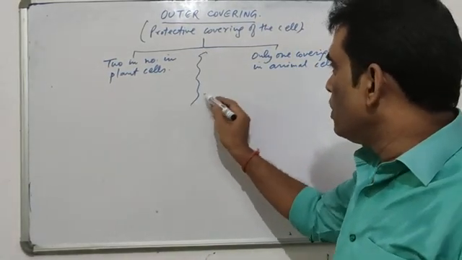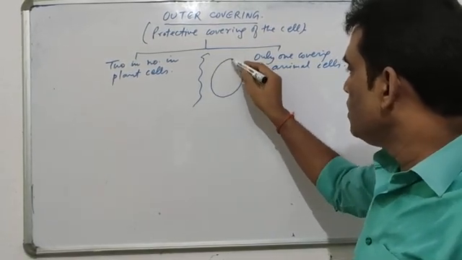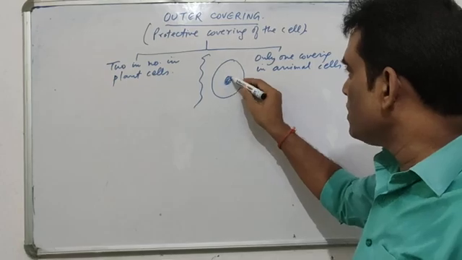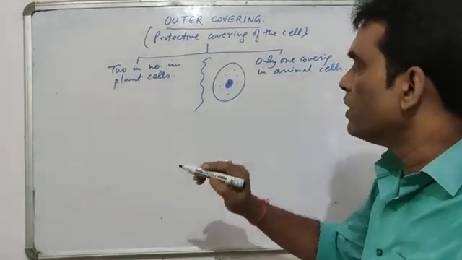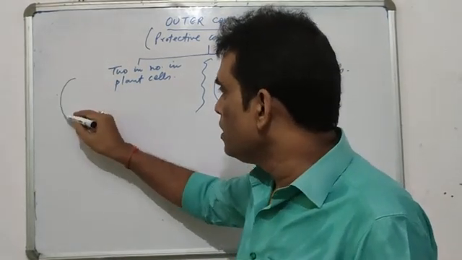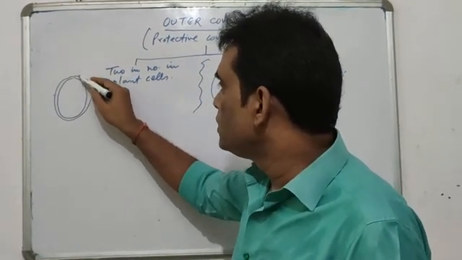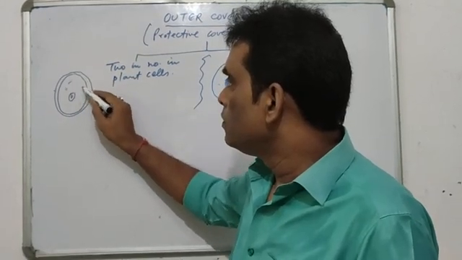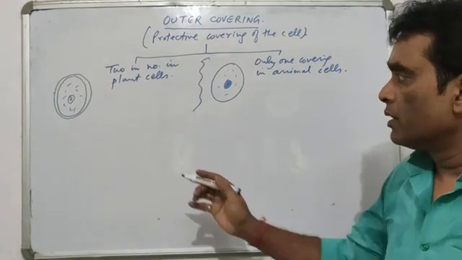If I go into a very general type of diagram, I will say if it is an animal cell, it has a controlling center at the center, and there are the raw materials, and there is just one covering. But if I draw a plant cell, I have to draw like this, 1 and 2. So the plant cells have 2 outer coverings.